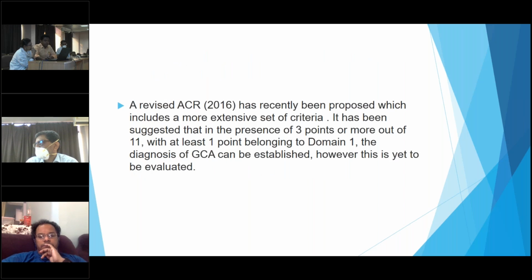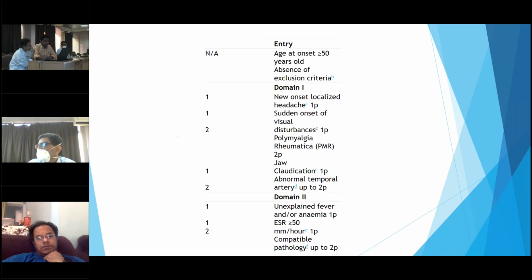So in 2016, a revised classification was proposed, which includes a more extensive set of criteria. It has been suggested that in the presence of 3 points or more out of 11, with at least 1 point belonging to domain 1, the diagnosis of GCA can be established. However, this is yet to be evaluated.